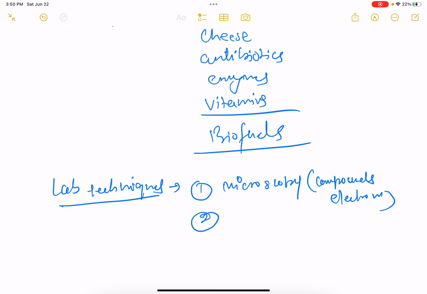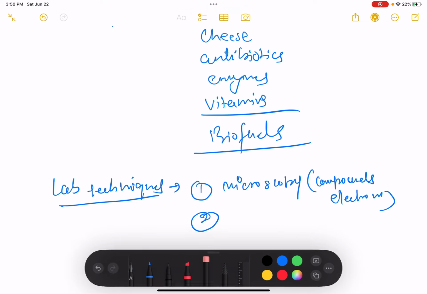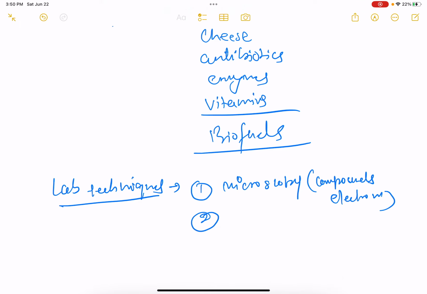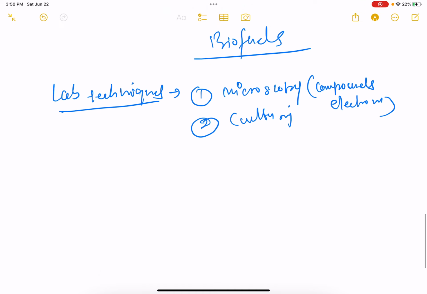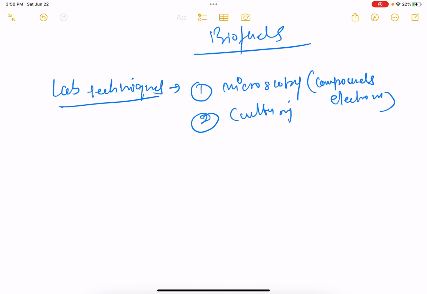Plus, we can do culturing of microbes, which is another aspect. What we can do is culture the microbes from an environmental sample.